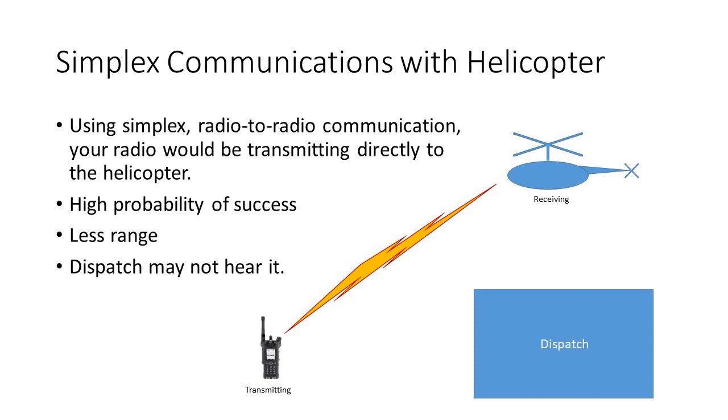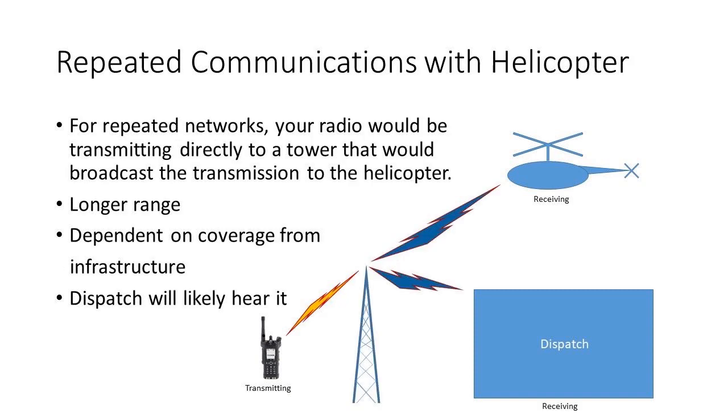Here is how the Simplex communications with an air ambulance works. Using Simplex radio-to-radio communication, your radio would be transmitting directly to the helicopter. This can bring a higher probability of successful communications, but there is less range. Also, dispatch may not hear it. For repeated communications with an air ambulance, your radio would be transmitting directly to a tower that would broadcast the transmission to the helicopter. This will get you longer range, and dispatch will likely hear it. However, it is dependent on the infrastructure providing enough coverage.